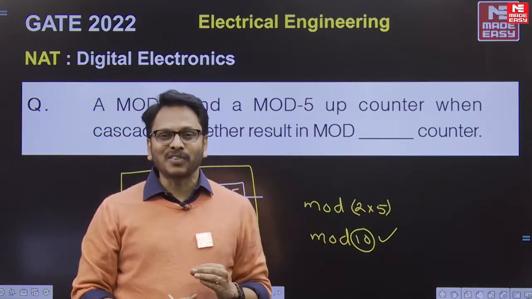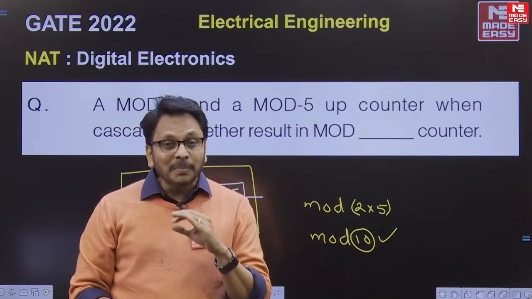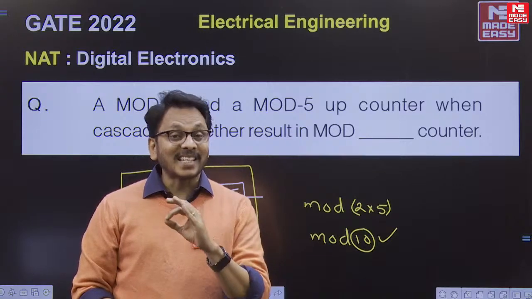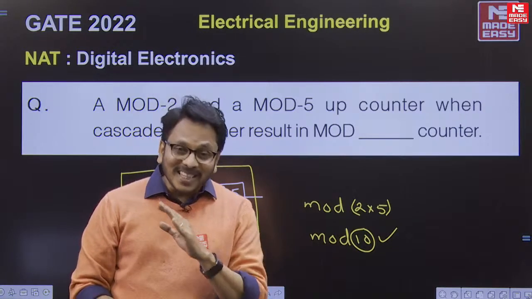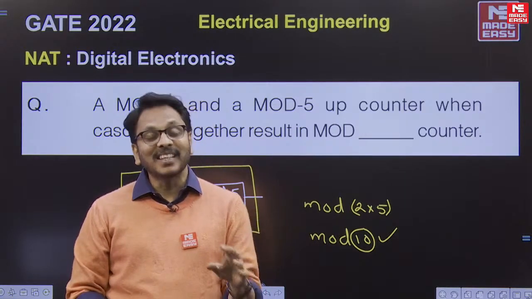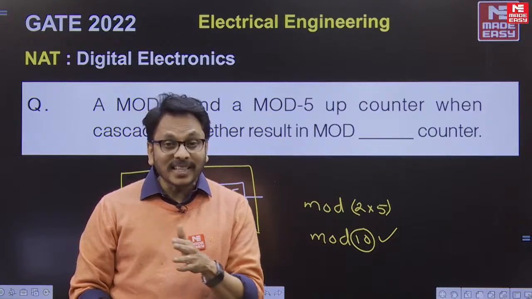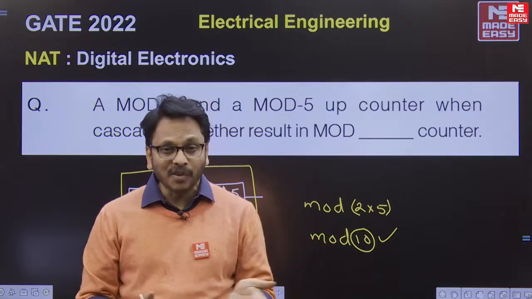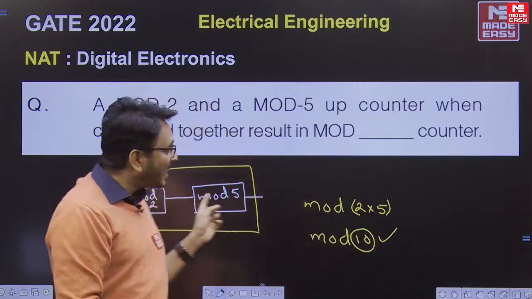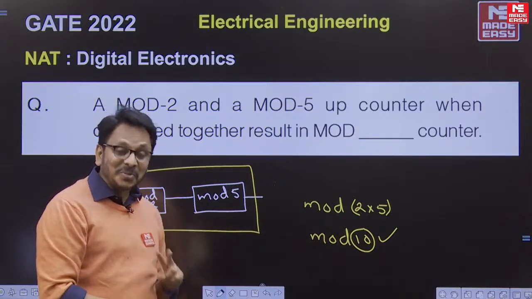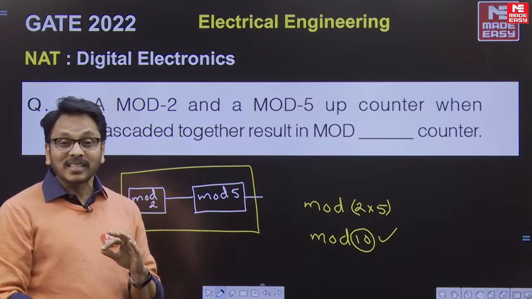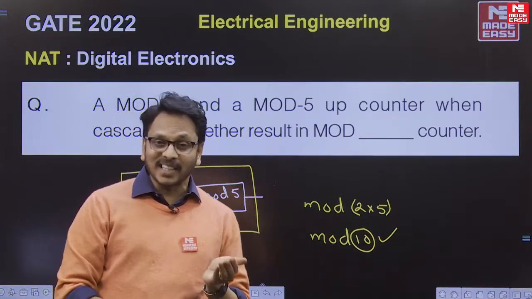It is such a simple question. This topic comes under the category of cascaded counters. In the case of cascaded counters, not only two, any number of counters, when they are cascaded, but in this question they gave two counters, one of mod 2 and another of mod 5.